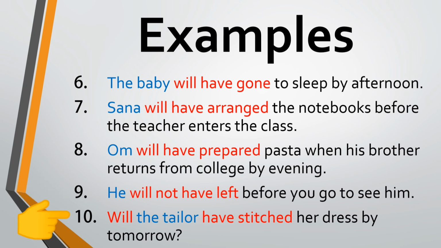Will the tailor have stitched her dress by tomorrow? The tailor is again a third person singular subject, so will have is used with the past participle of the verb stitch. By tomorrow is a future time reference. And since this is an interrogative sentence, will is used before the subject, the tailor.